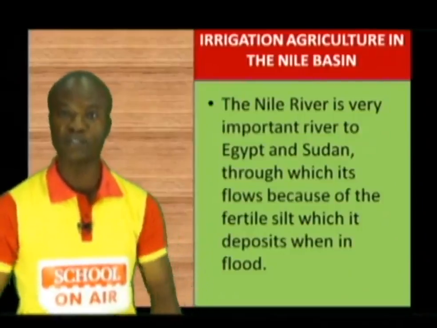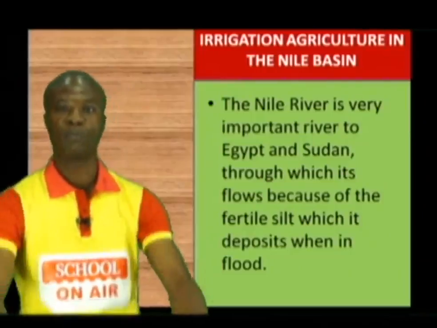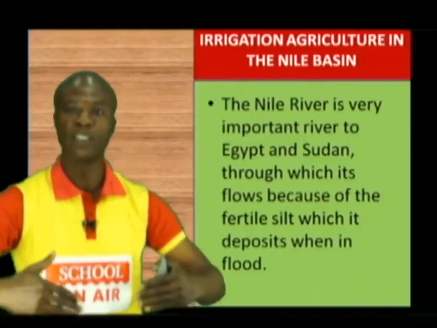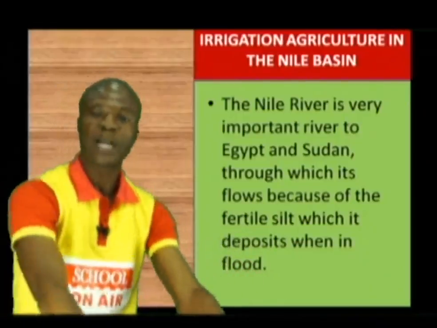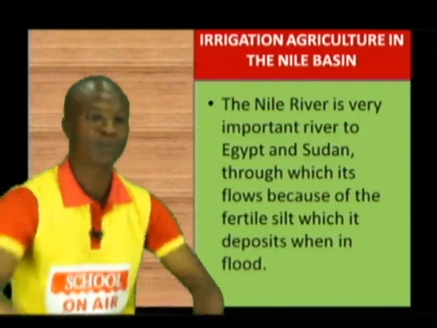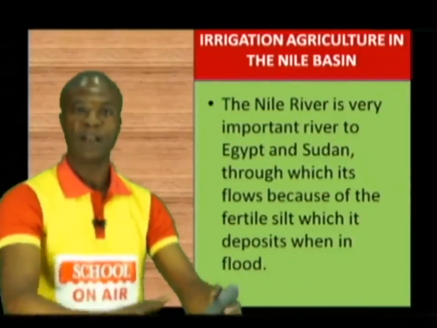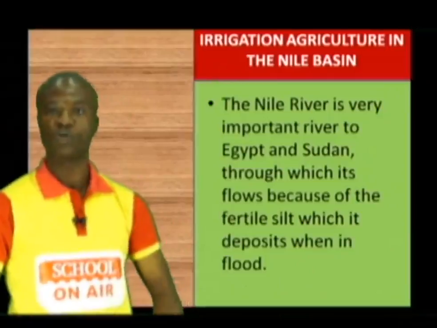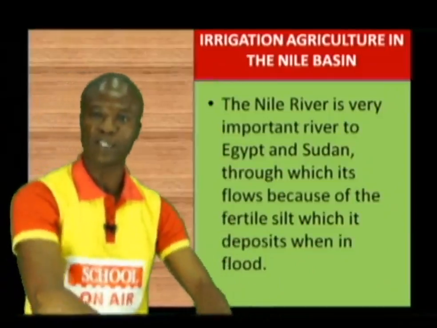Anytime it rains and the River Nile overflows its banks, the flood water will splash through to the other area. And once the water splashes to the other area, it goes with deposits, with soil. And that soil cannot come back to the original river again. So the soil will stay there, at that point.